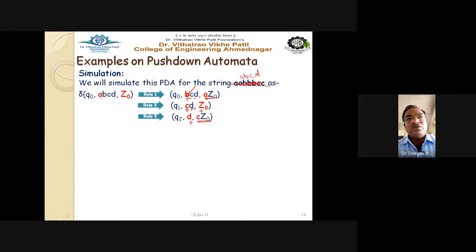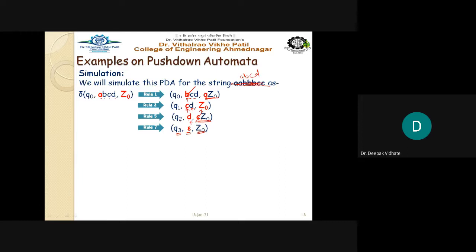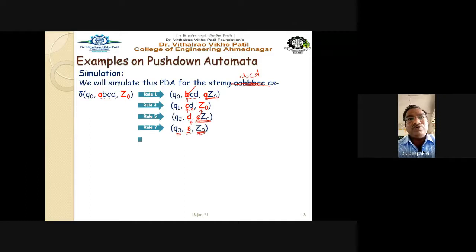Now the rule Q2 D C. What to do here? We have to pop this C from the stack, and the string now becomes empty. With this rule the state changes to Q3. The string becomes epsilon, and we get Z0, which means the string becomes empty and our stack also becomes empty. So for the final step of the accept state we write Q3 epsilon. Getting this point? So this is nothing but an accept state.